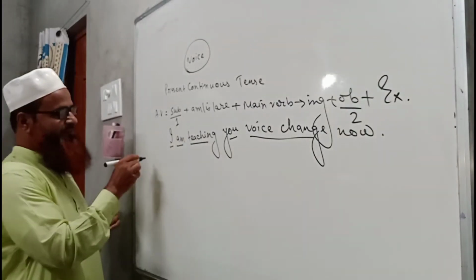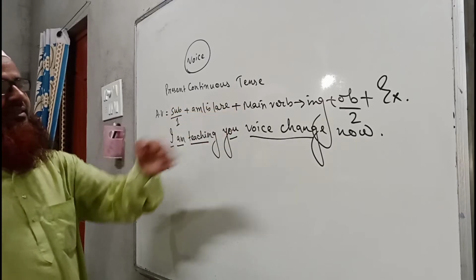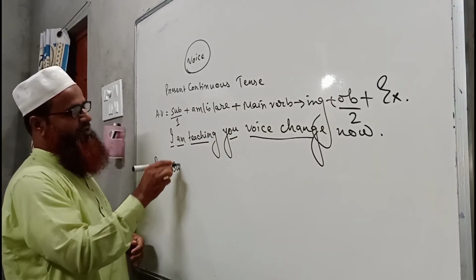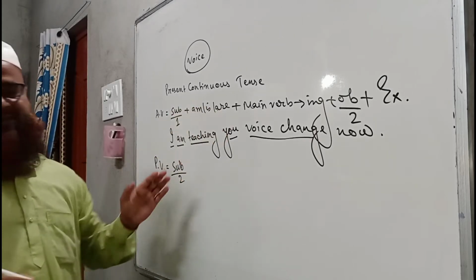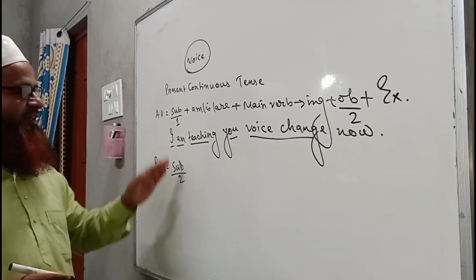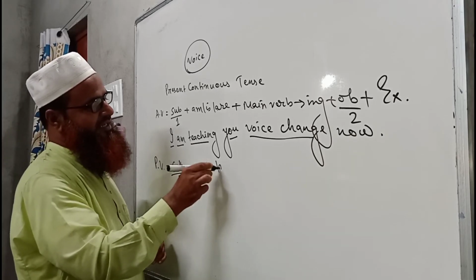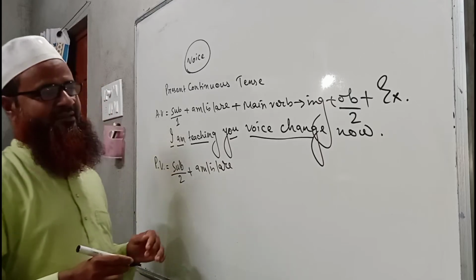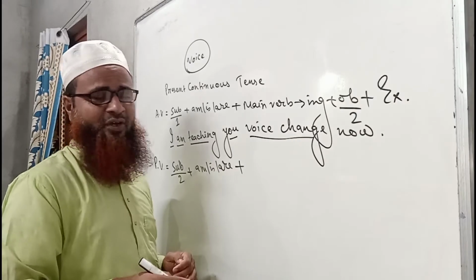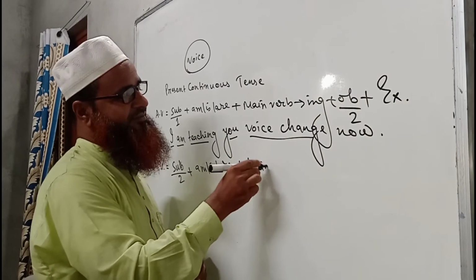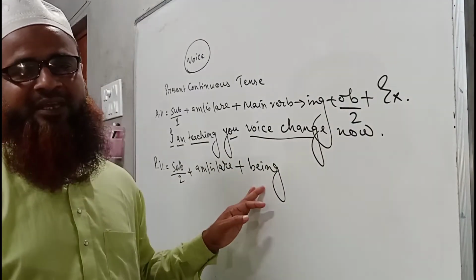Now in passive voice, in PV, what should we write? The object will become the subject. So this subject here has become number 2. That means that object has come here, and that is why I have written 2. Then am, is, are: as am, is, are is present here, we have to write am, is, are again. As the verb has taken ing with it, in passive voice we have to use being. Instead of ing we have to use being in passive voice.